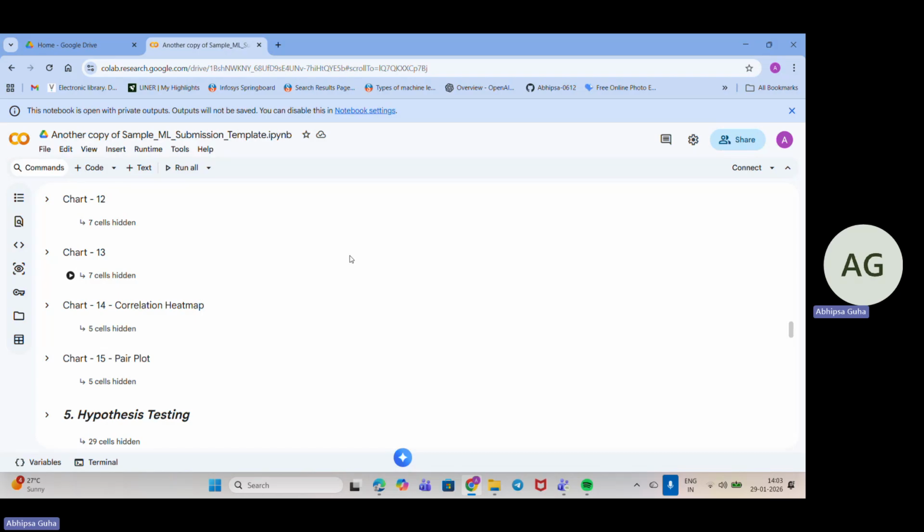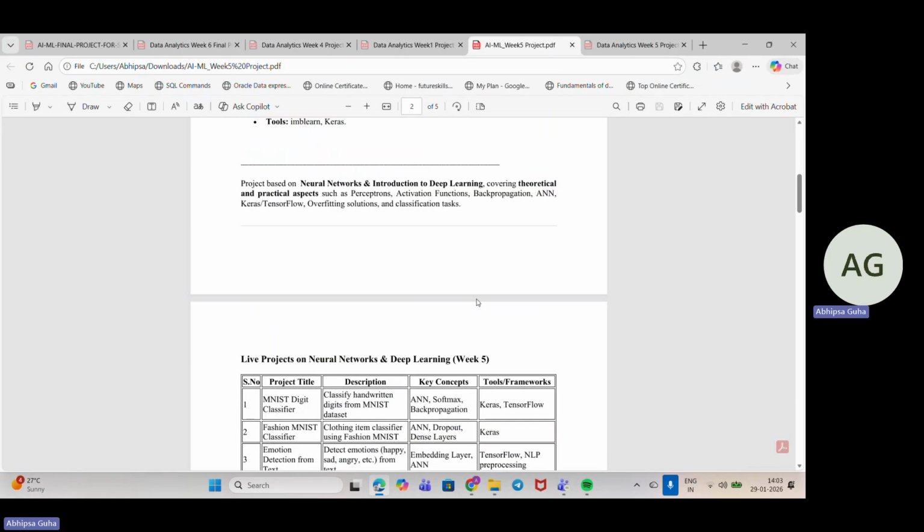All of this would be there. Coming down to it, in the mail, in the attachment, there should be the data set along with your Colab file. Along with that, you'll have the GitHub repo link in the mail, and also the video presentation. After you have presented your video, you will go to Google Drive and upload your video there, give us access to view it, and share the link you get from there in the mail. So this is how you need to proceed.